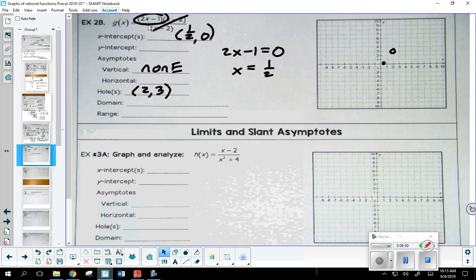-1. Okay, it's that constant right there. So I'm going to put -1. Again, we want to write that as an ordered pair. Okay. And in fact, we have more than enough points to go ahead and see what this guy looks like. So I'll connect those through there. There we go.